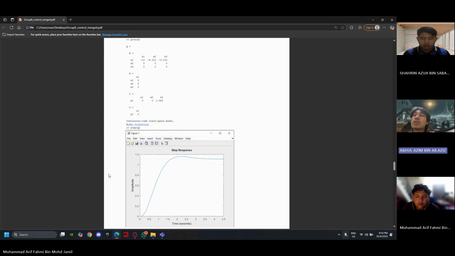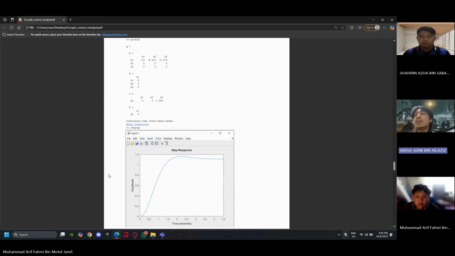It rises to a peak slightly above 1, overshoot, then it settles back near 1, indicating an underdamped system.